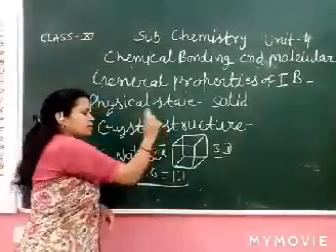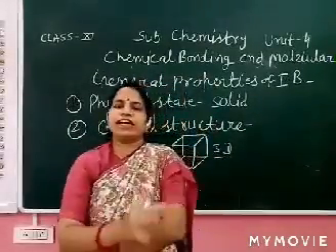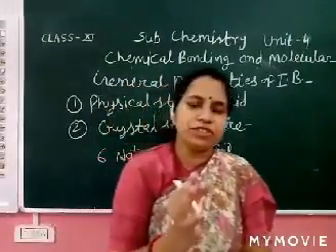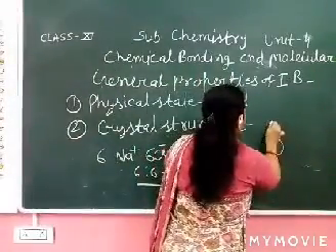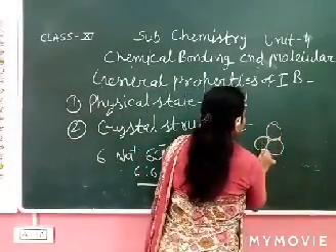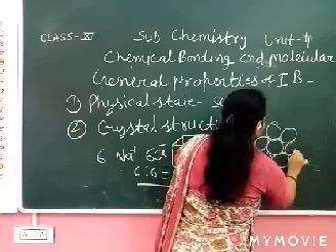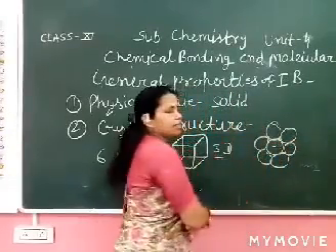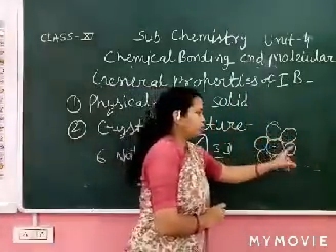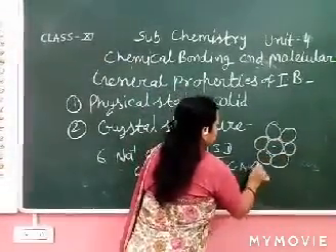The coordination number of NaCl with respect to cation and anion is 6. Coordination number: how many atoms are touching a single atom? This is the center atom, like chloride: 1, 2, 3, 4, 5, 6. So its coordination number is 6.